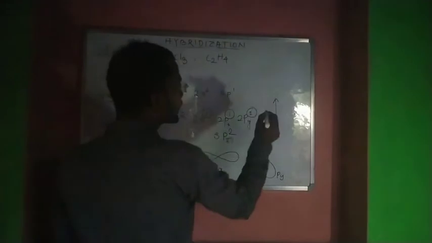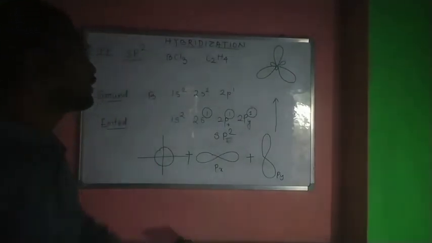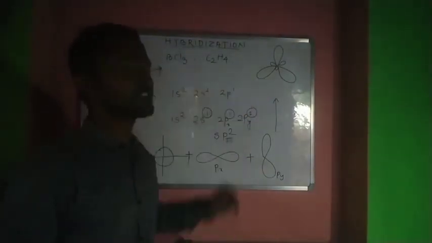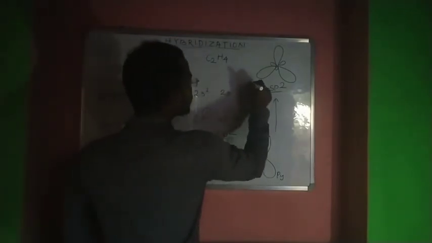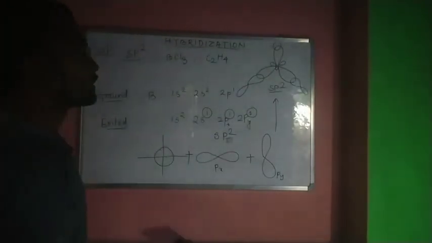They will get something like this, a new hybridized orbital, the sp2 hybridized orbital. One chlorine's p orbital overlaps like this, another overlaps like this, and another overlaps like this.